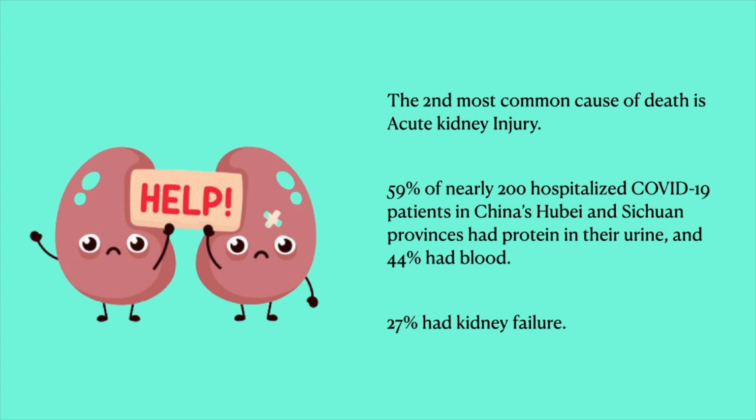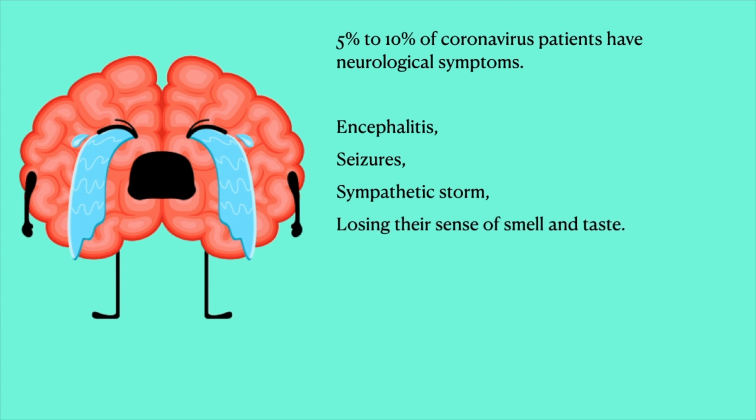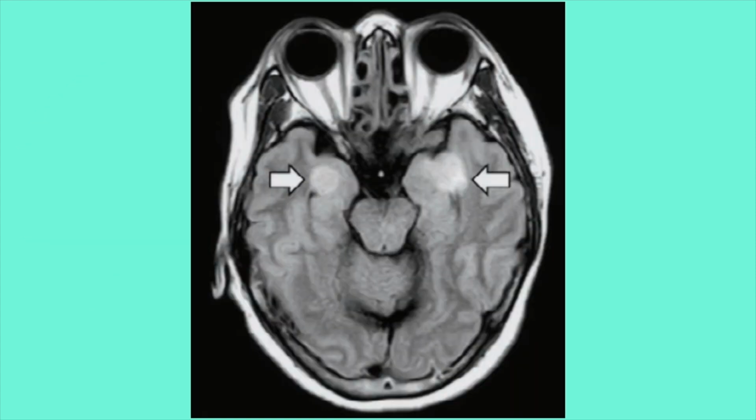So apart from the kidneys, the brain is also affected. Nearly 10% of the corona patients have neurological symptoms, that is encephalitis, seizures, and sympathetic storm. Apart from that, patients lose their sense of smell and taste. Also, the ACE2 receptors are present in the neural cortex and the brain stem. This results in patients not feeling the dyspnea in spite of being hypoxemic. This is an MRI of a lady showing encephalitis features in a patient with COVID-19.